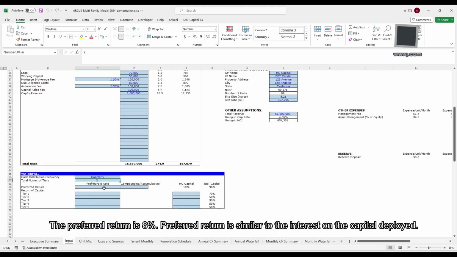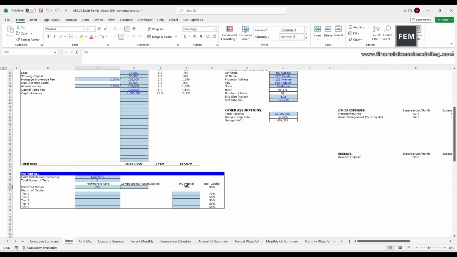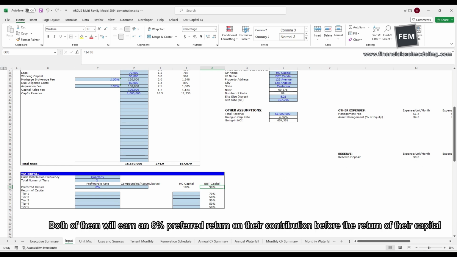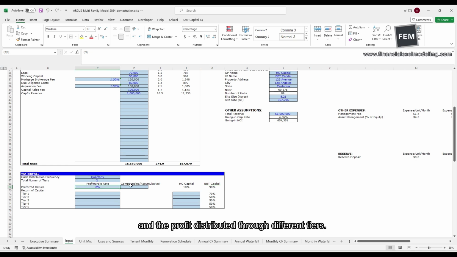The preferred return is 8%. Preferred return is similar to the interest on the capital deployed. HC Capital contributes 10% of the equity stack and the BBT Capital contributes the remaining 90%. Both of them will earn an 8% preferred return on their contribution before the return of their capital and the profit distributed through different tiers.